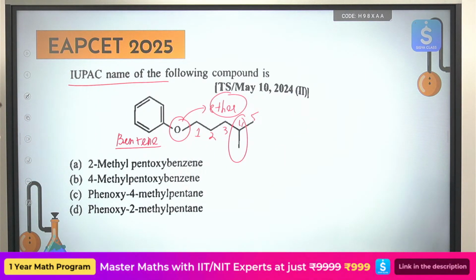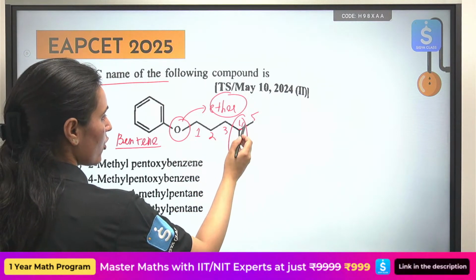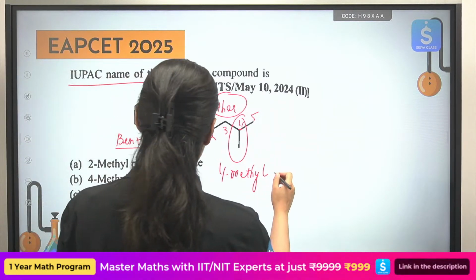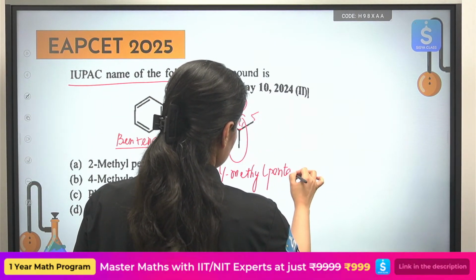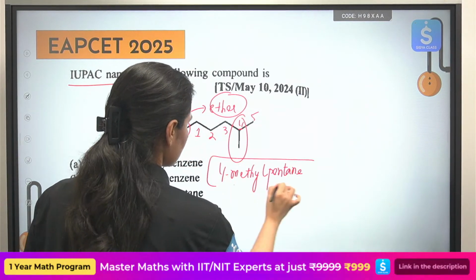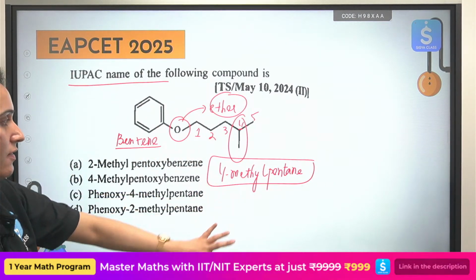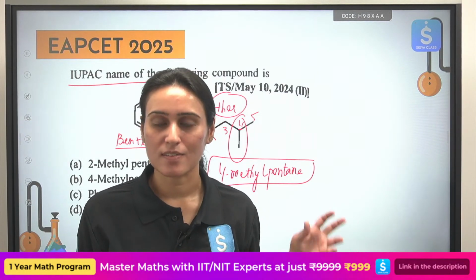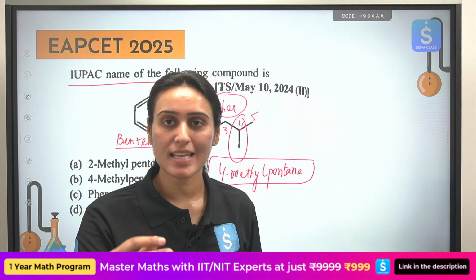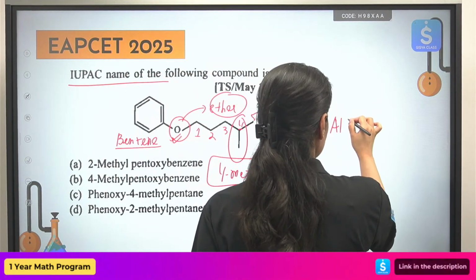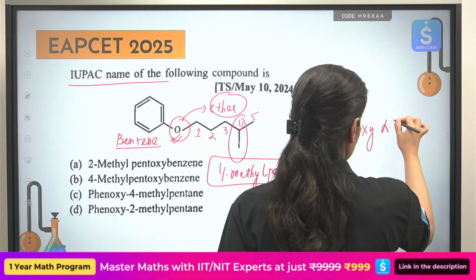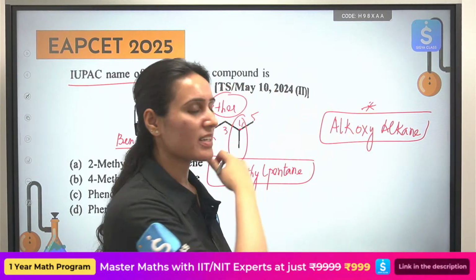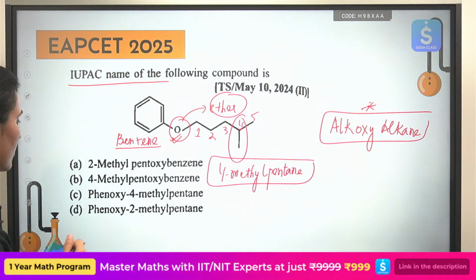No. See, it is a fourth position methyl group, right? This is what we are trying to say, right? This is what you have written, but this is an ether group, right? It is not simply your alkyl chain. So how do we name an ether? Alkoxyalkane. Write it. This is the general layout that you follow. Okay. So what should be the name of this compound?